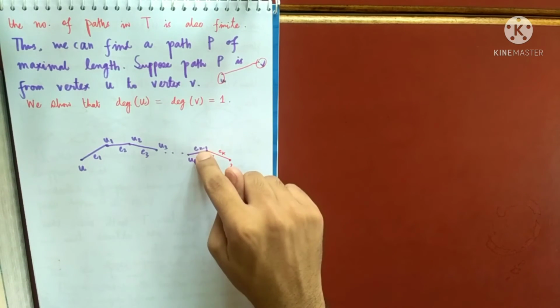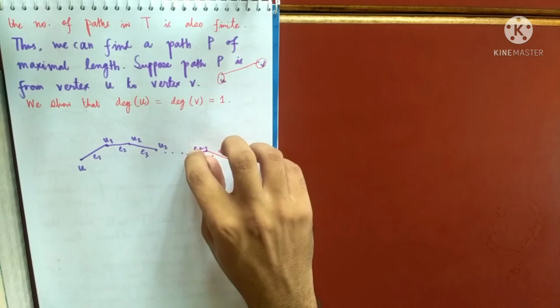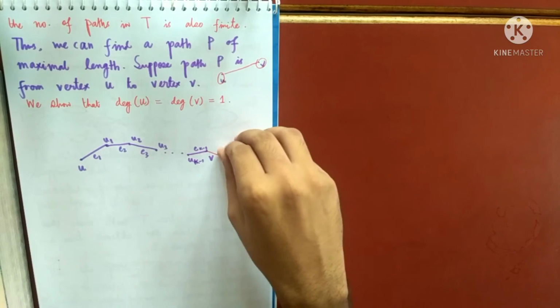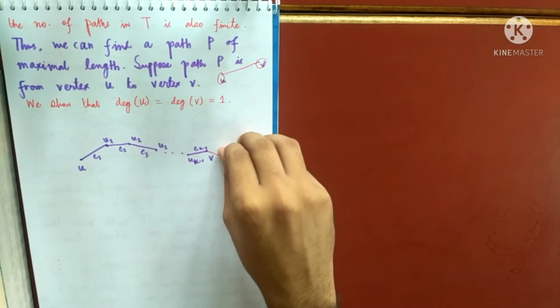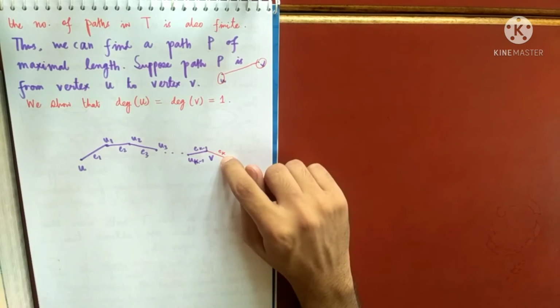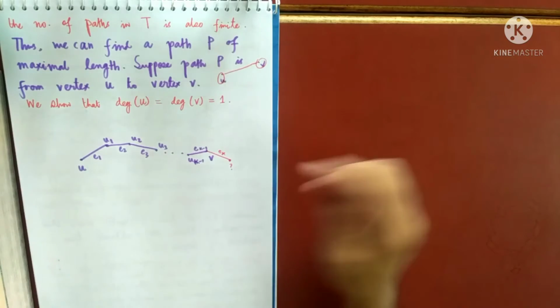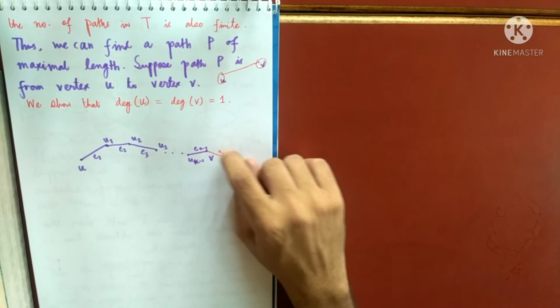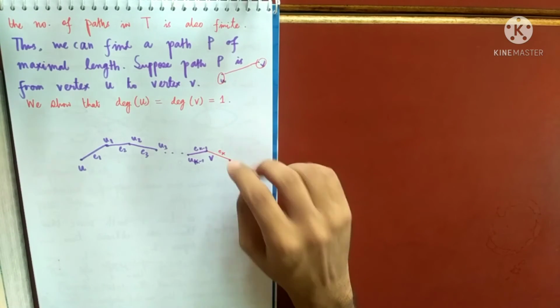Degree of V is at least 2, so one edge I can see here, and there will be another edge incident to V. Now the question is, where is the other end vertex of Ek? One end vertex is at V, so which is the other end vertex?